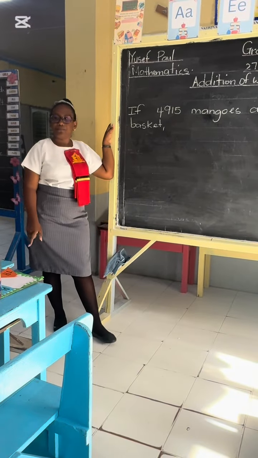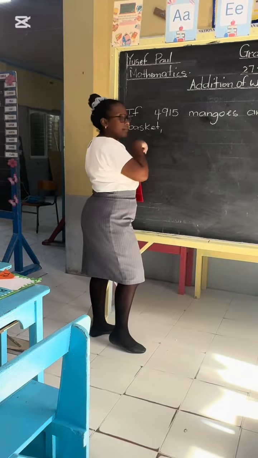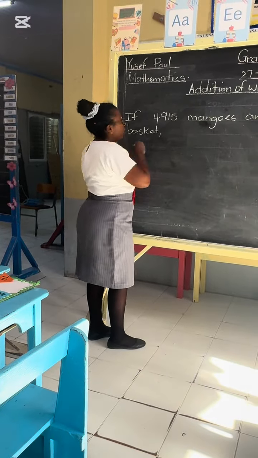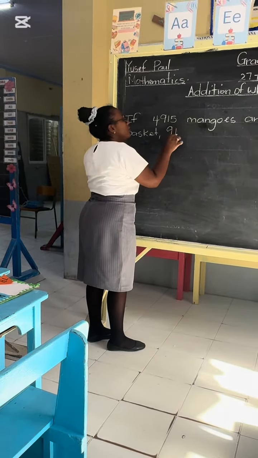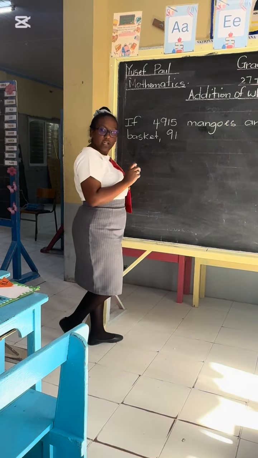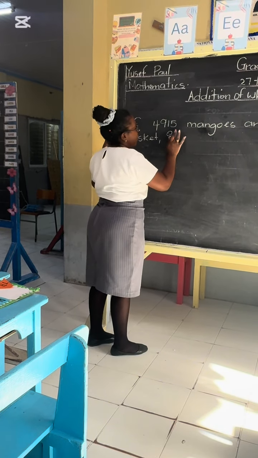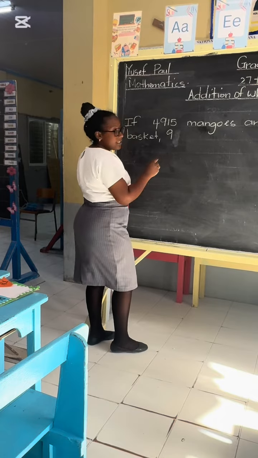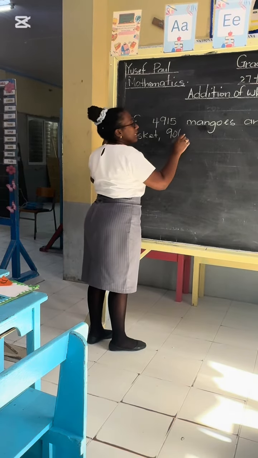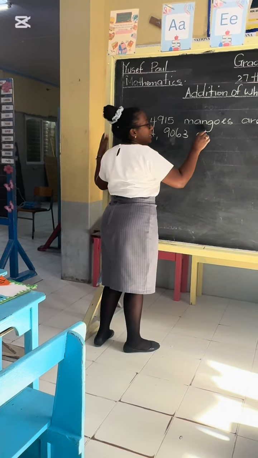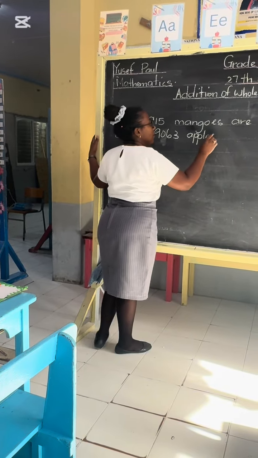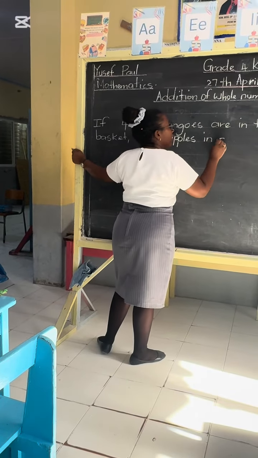Yes, Kimberly. Very good. We have 9,000, I'm sorry, my apologies. We have 9,063 apples in another basket.